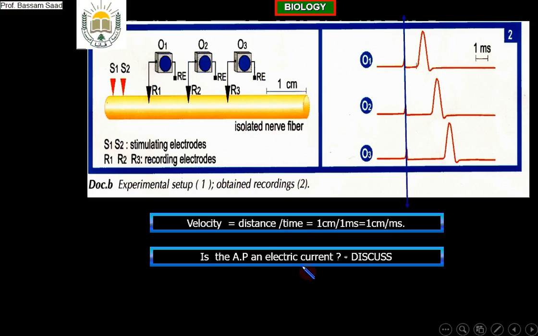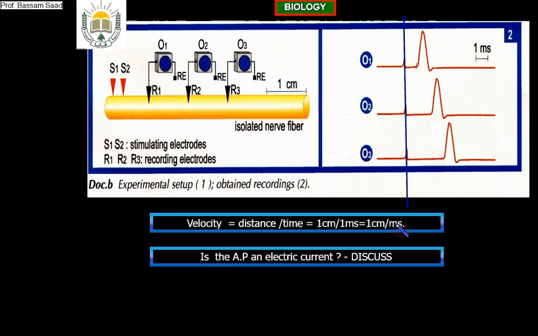We calculated the velocity. We said the velocity is 1 centimeter per 1 millisecond. Is it the same velocity as the electric current? No. I said for you the electric current is of very high speed, approximately that of light, 300,000 kilometers per second. So the action potential and the electric current do not have the same speed.